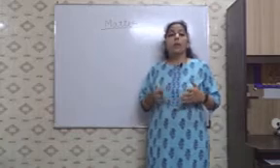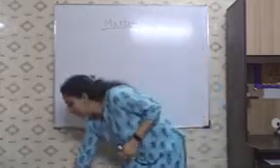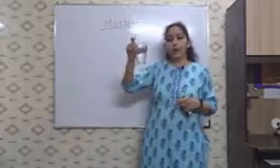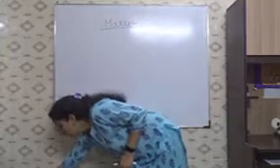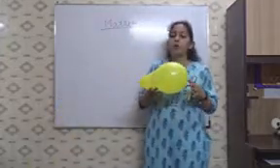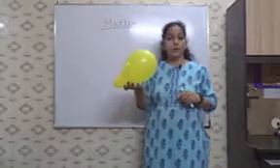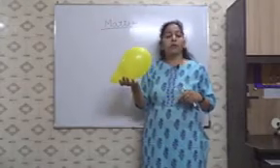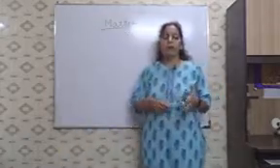Now children, matter can be solid like this, matter can be liquid like this, the glass which is filled with water, and in fact the air which is filled in this balloon, it will be also considered as matter because it is occupying some space, because of which the balloon get inflated and it is also have some mass. So matter can be solid, matter can be liquid, matter can be gas.